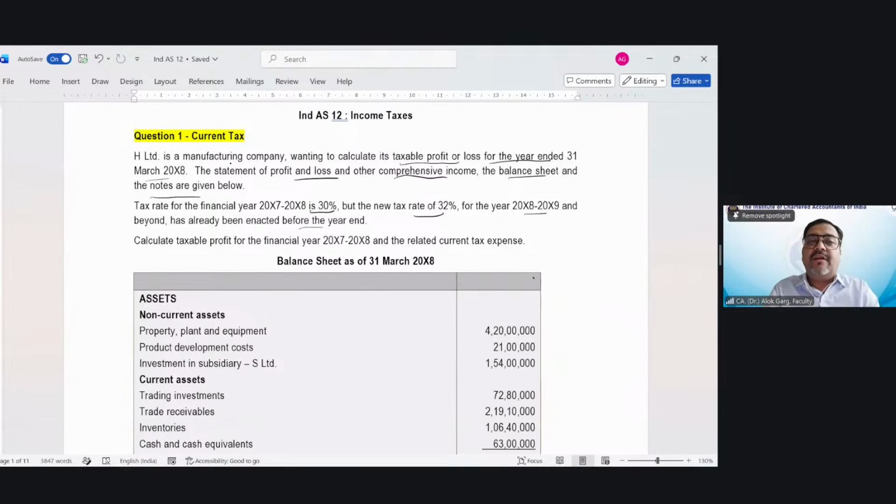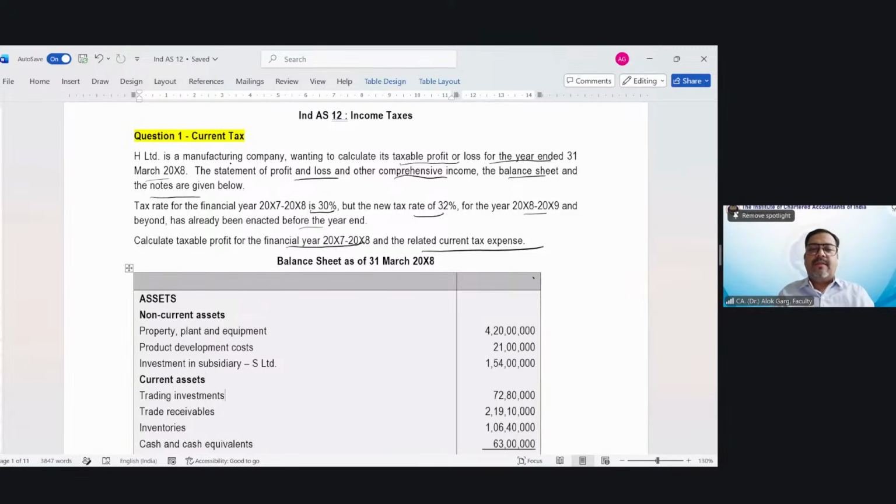Here we need to compute the taxable profit and tax liability for 20x7-20x8, so the rate applicable is 30%. Calculate taxable profit for the financial year and the related current tax expense.